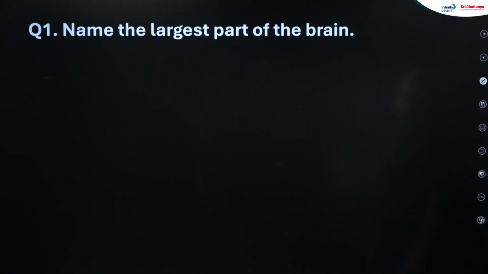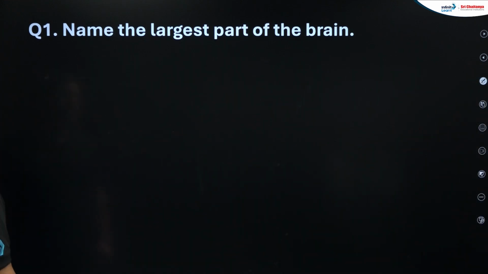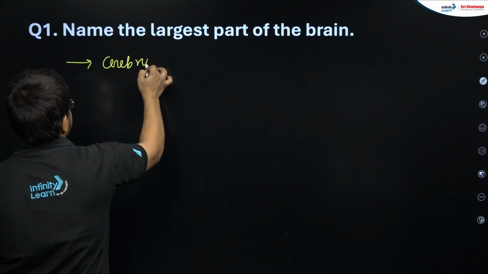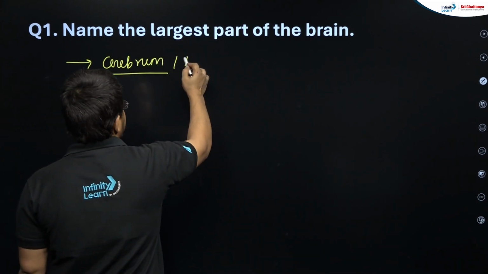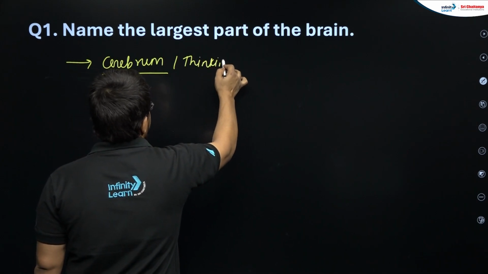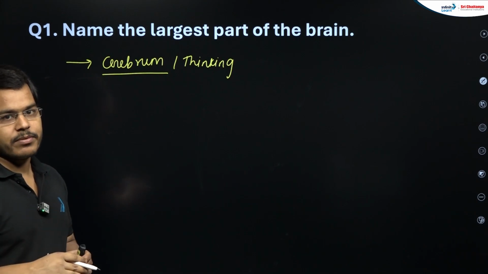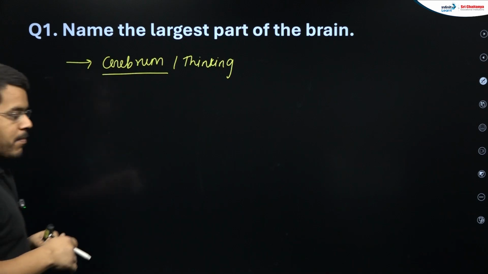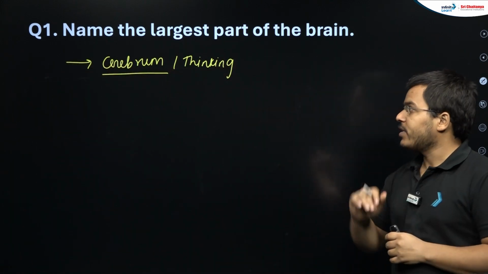One of the very important questions that has come in your PYQs many times is: name the largest part of the brain, and sometimes its functioning is also asked. So students, the largest part of the brain is going to be the cerebrum. The main thinking and analysis of the messages will be done here in the cerebrum portion. So thinking and analysis are the main functions. Sensory functions will also be there. That is what your cerebrum does.